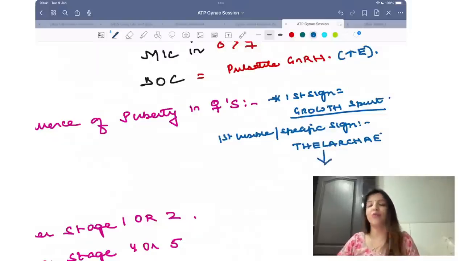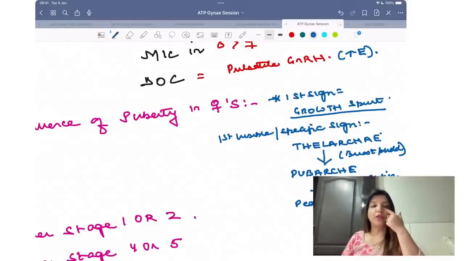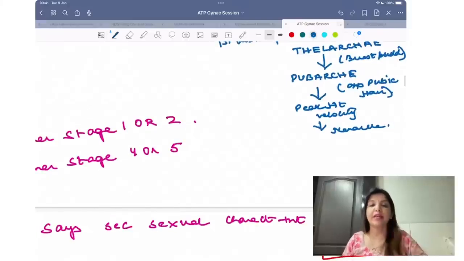Then after thelarche, what will be the sign? Thelarche is breast budding. Then you are going to have pubarche. What is pubarche? Appearance of pubic hair, right? Then you are going to have peak height velocity. And then there is going to be menarche, right? What is the first sign of puberty in males? It's testicular enlargement.